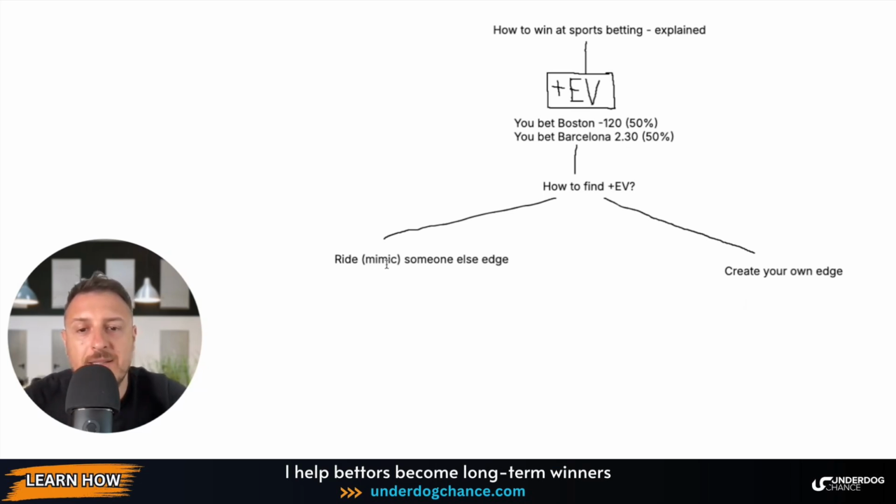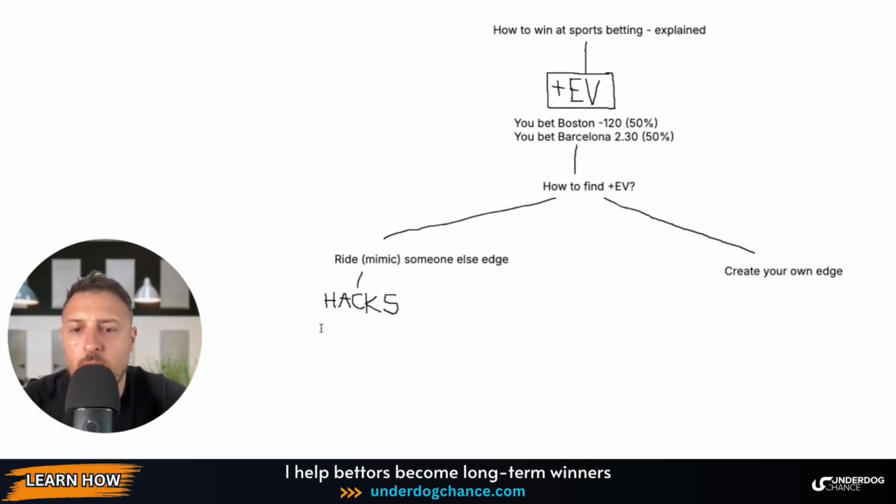So how to write someone else's edge? What bettors do is they simply compare different bookmakers, for example Pinnacle, and then they attack soft bookmakers. You can use steam moves, you can use arbitrage, but those are all kind of hacks, and I call them hacks. The good thing about hacks is that you don't need to have a skill about betting. You don't need to be a sharp bettor. You just look at the prices and use other information to find plus EV.